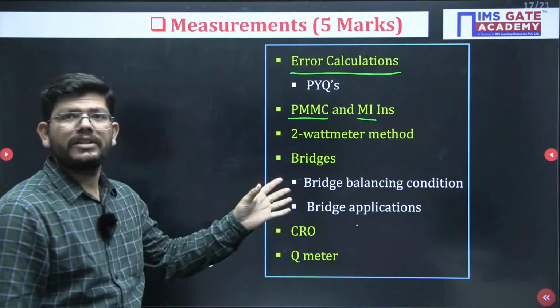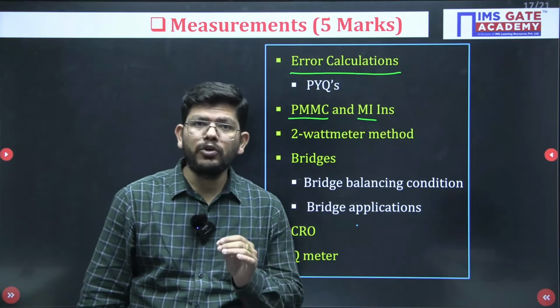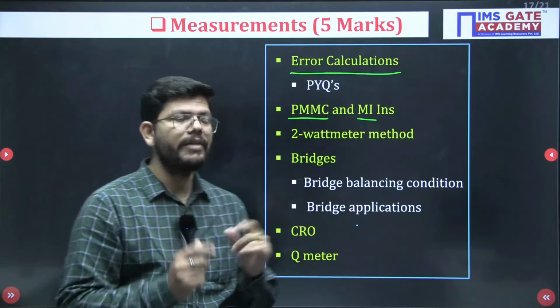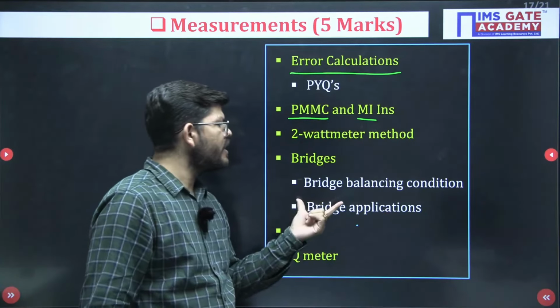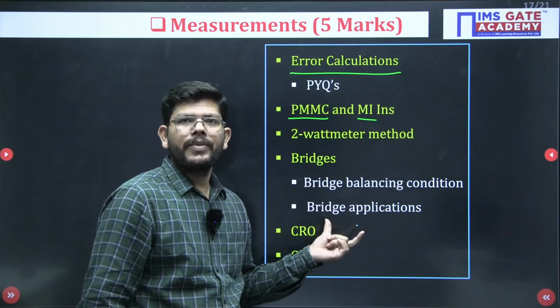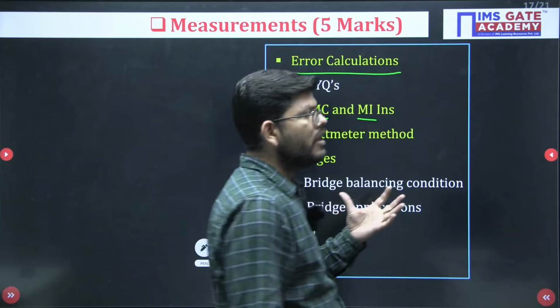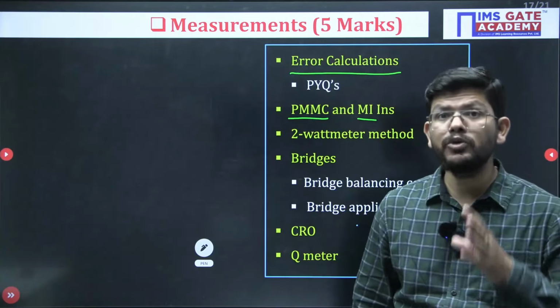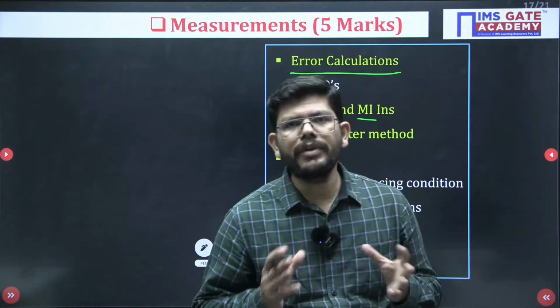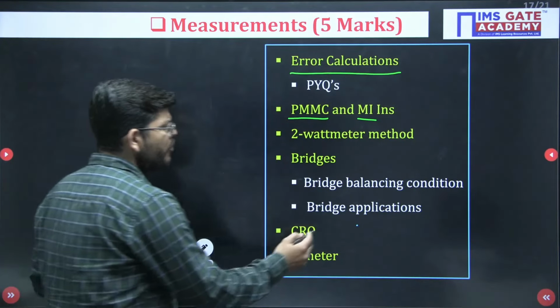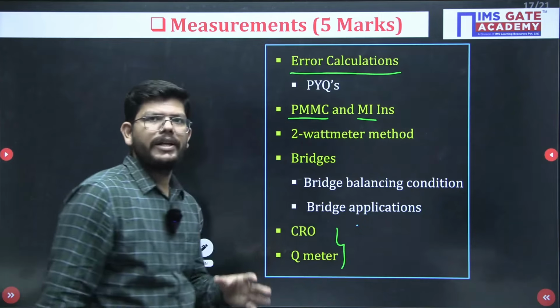And of course bridges. So bridge balancing condition, there were 2 questions related to bridge balancing condition in the IN exam. So this is very important. Bridge balancing condition and identifying the type of bridge. For example, if we have to measure mutual inductance, which bridge we have to use, that kind of question you have to prepare. Okay, CRO and Q meter, if you wish you can see, otherwise you can leave.